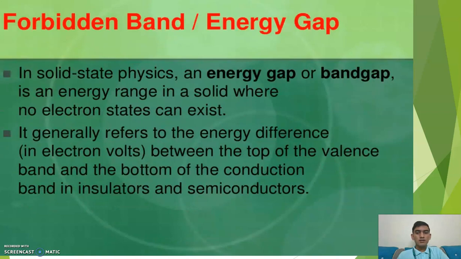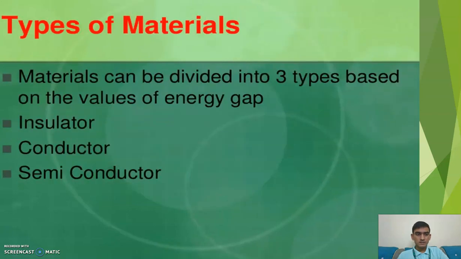Now, the forbidden band or energy gap. In solid state physics, an energy gap or a band gap is the energy range in a solid where no electron states can exist. In general, it refers to the energy difference between the top of the valence band and the bottom of the conduction band in an insulator and a semiconductor. So we will see this in the materials.